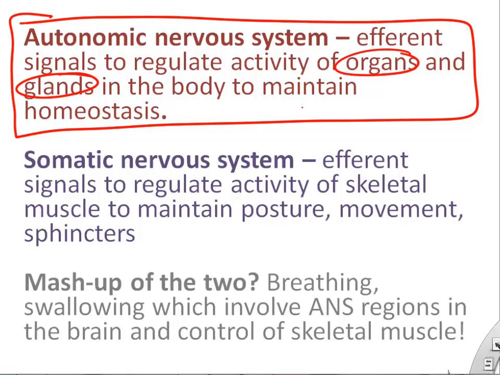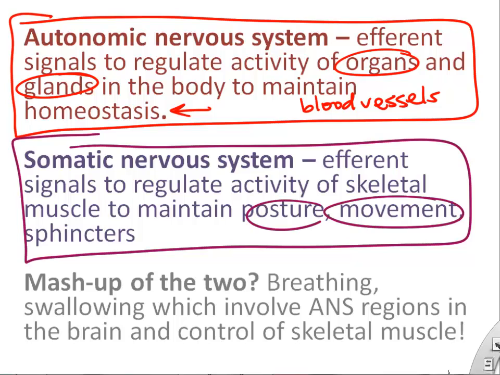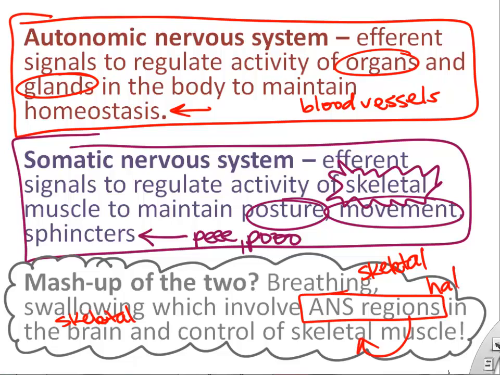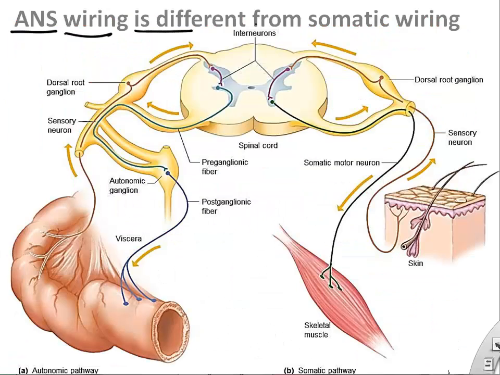So just as a little bit of a review, you can always pause this slide. Autonomic nervous system controlling things like our heart and glands and smooth muscle. Somatic nervous system controlling skeletal muscle. Sometimes there can be mashups between the two. The best examples I can think of are swallowing and breathing, where actually your autonomic brain regions control skeletal muscle. But most of the time we'll talk about purely autonomic and purely somatic function.